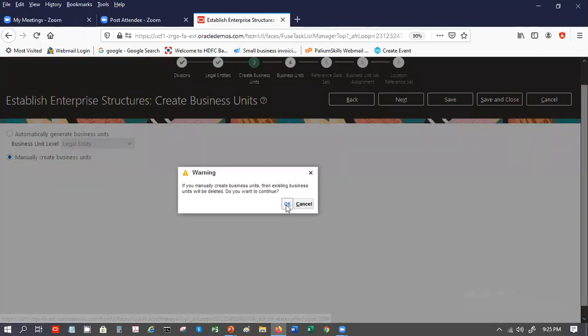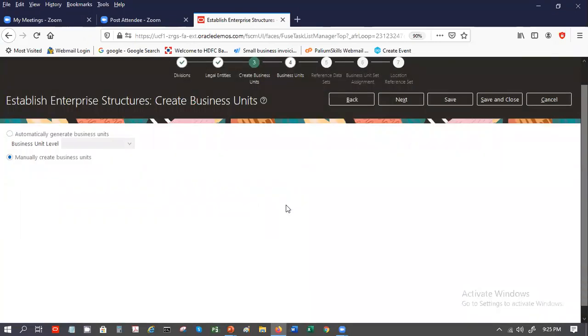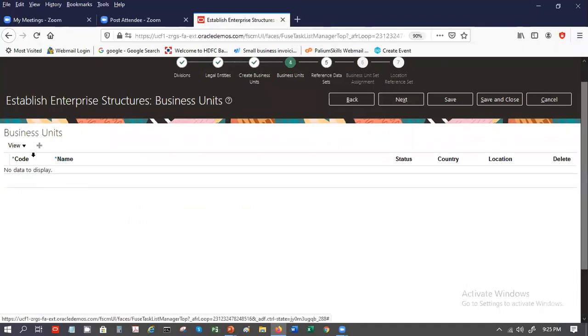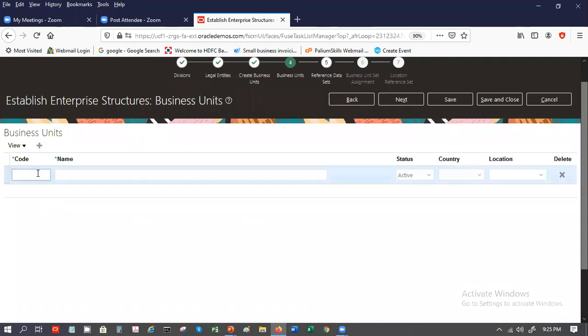So if you say manually, then you click next and you will be taken to the page to create your business unit. Business unit is what? It is like a division of your actual business. It's not a legal entity. It is not a legal company in the eyes of the law, but it is for your internal analysis purposes, like internal organization purposes. For example, maybe you have a cloud. You can say cloud operations,